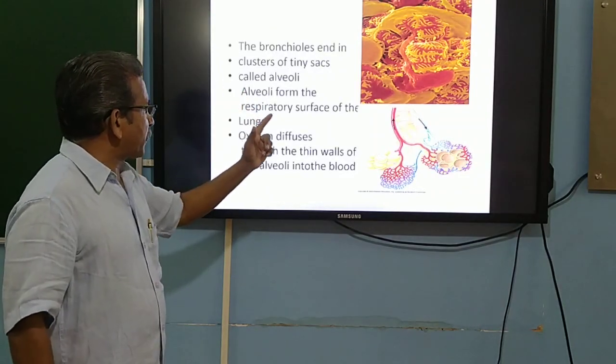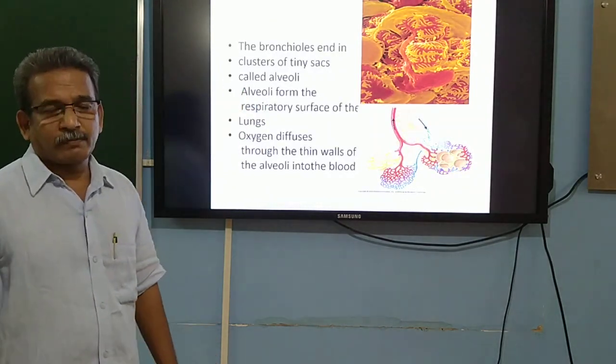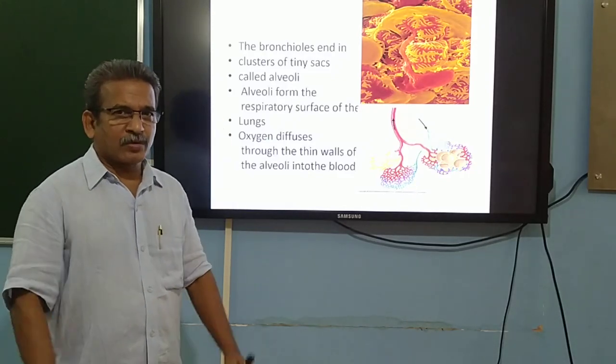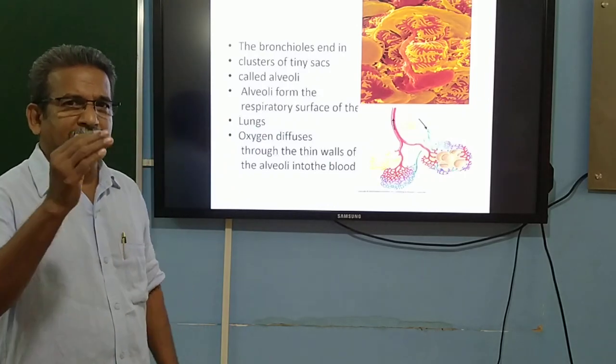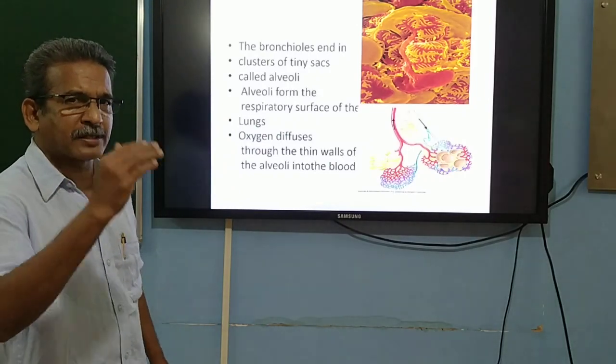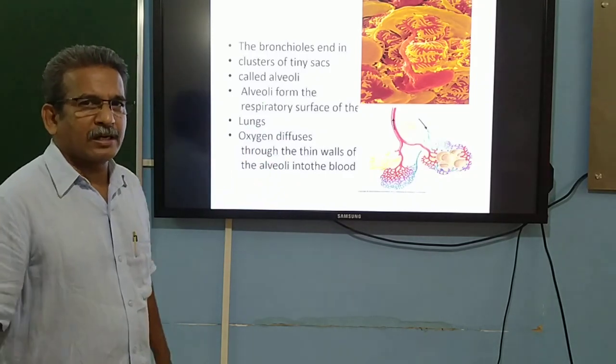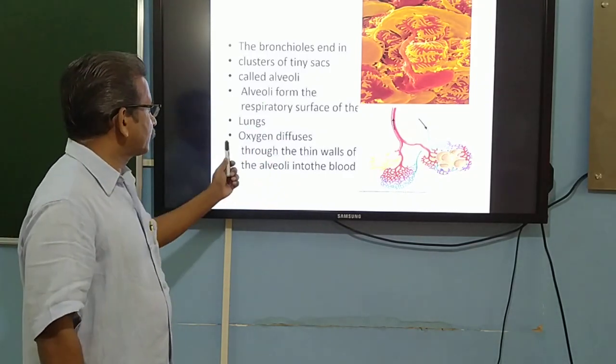Alveoli form the respiratory surface of the lungs. What is the significance of the alveoli? It is the alveoli that act as the actual respiratory surface through which the exchange of gases takes place during respiration.